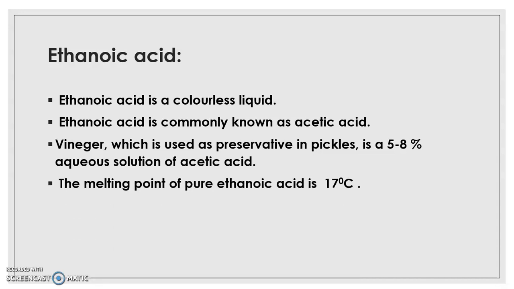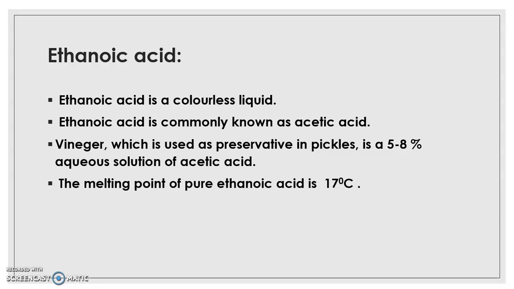The melting point of pure ethanoic acid is 17 degrees Celsius. Melting point can also be referred to as freezing point. The freezing point is 17 degrees Celsius. So whatever colorless liquid that you see in the lab labeled as acetic acid is actually an aqueous solution of acetic acid.